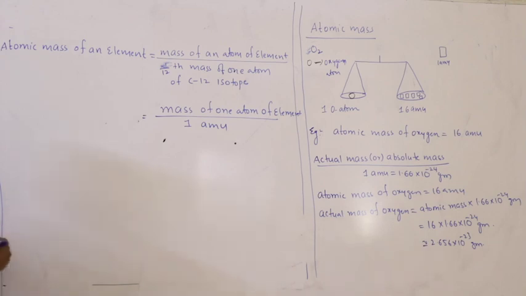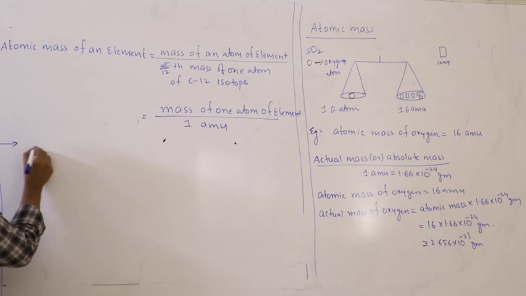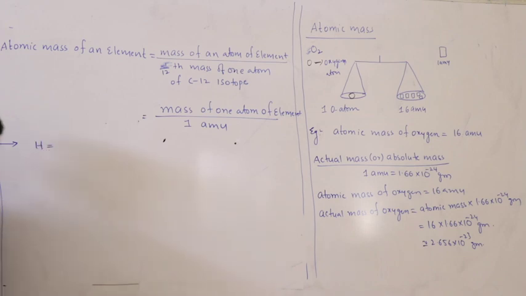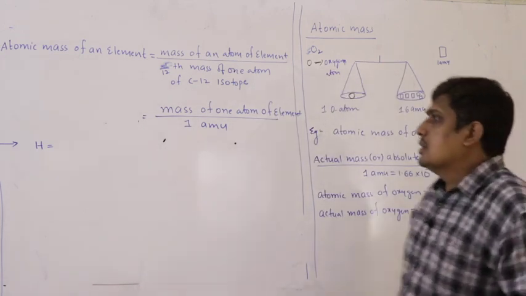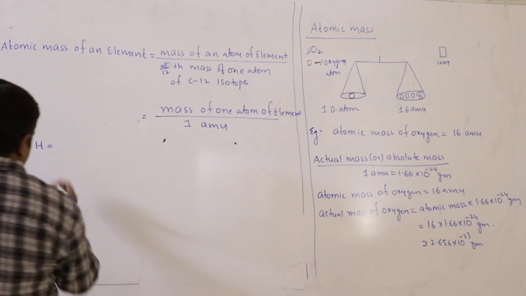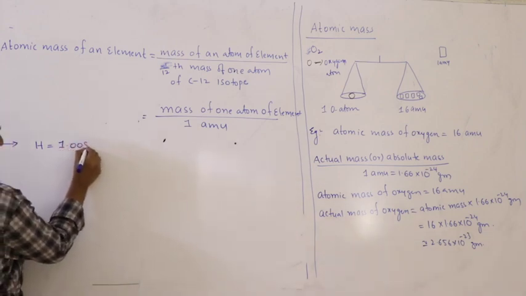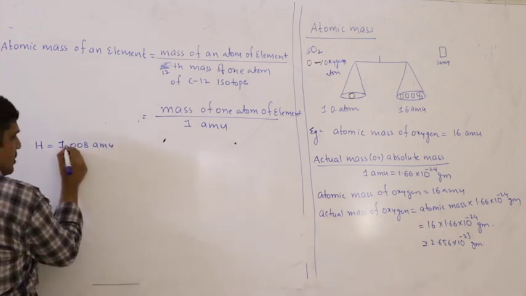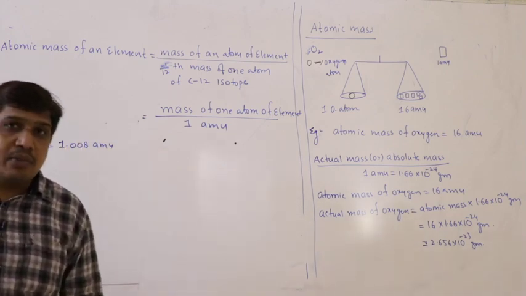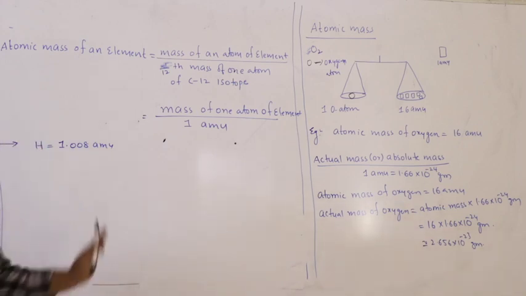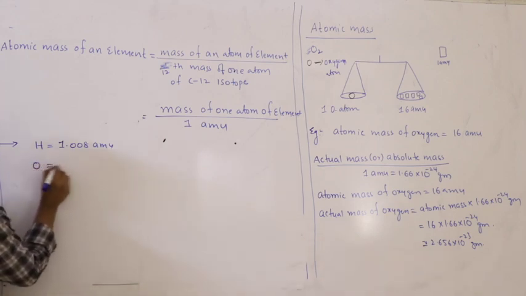Now, based upon this, we can express the atomic mass of different elements. For example, hydrogen. If I take one atom of hydrogen here and keep on adding AMUs, the exact value is 1.008 AMU, but for calculation purposes we take approximately 1, except while calculating binding energy or mass defect, which you study mainly in nuclear chemistry. For other purposes you can take approximately 1. So, already we have studied oxygen.